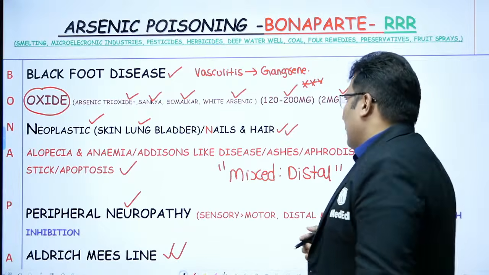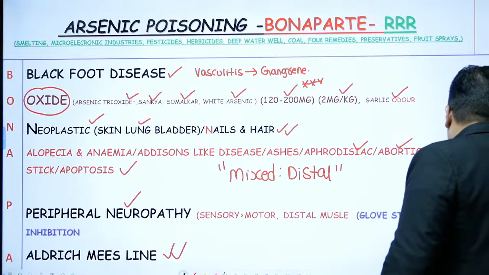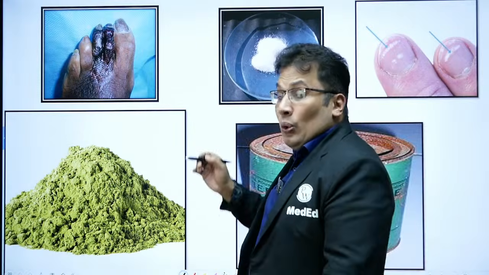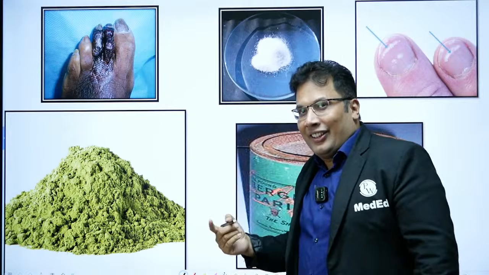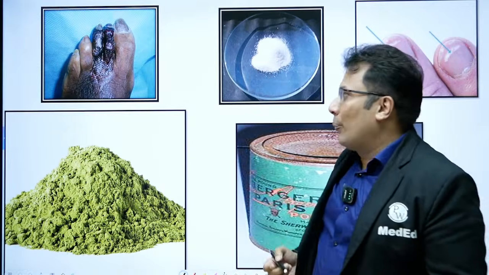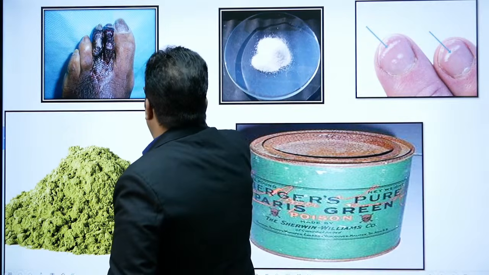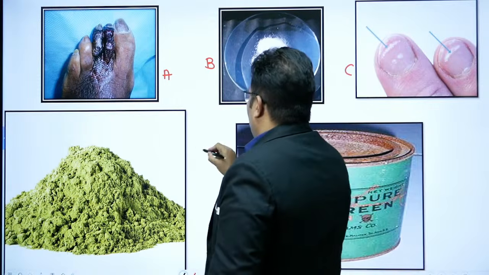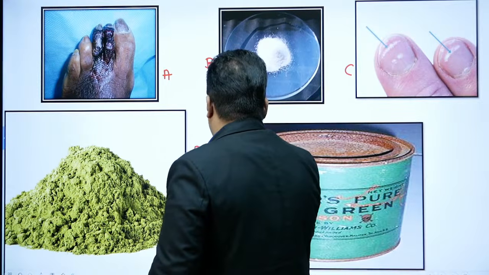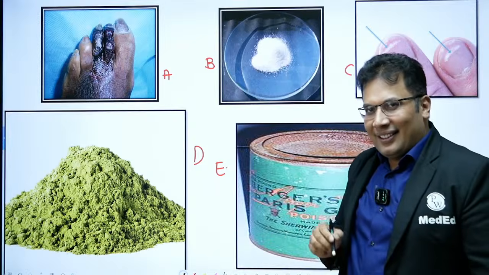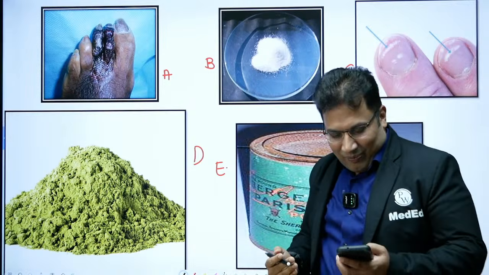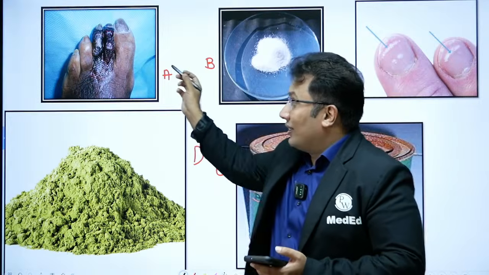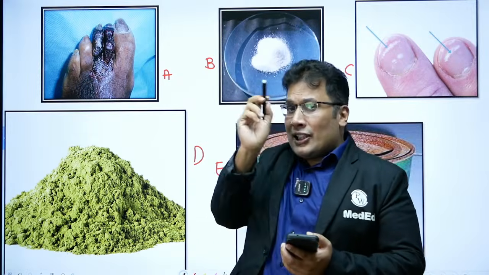So now let's see some image-based questions. Now look at this and try to answer. What are these images in relation with arsenic poison? Say this is A, this is B, this is C, D and E. So try yourself. This is a clinical condition caused by arsenic poison.